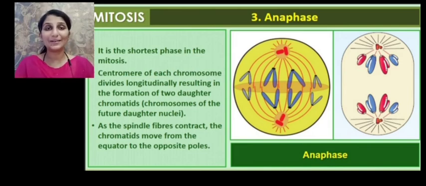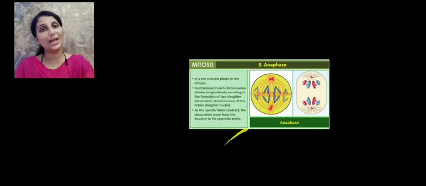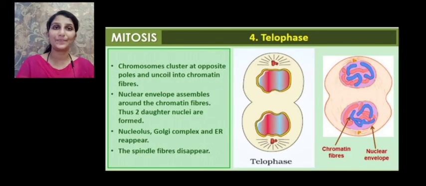So that is the main event taking place during anaphase: the centromere divides, and the sister chromatids get separated. So it is the shortest phase. The centromere divides, resulting in the separation of the sister chromatids, and the sister chromatids move towards the opposite poles, and that is the end of anaphase.